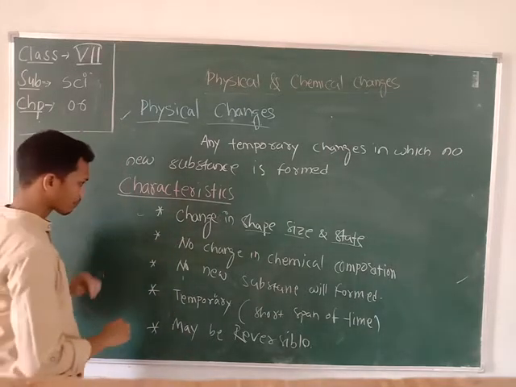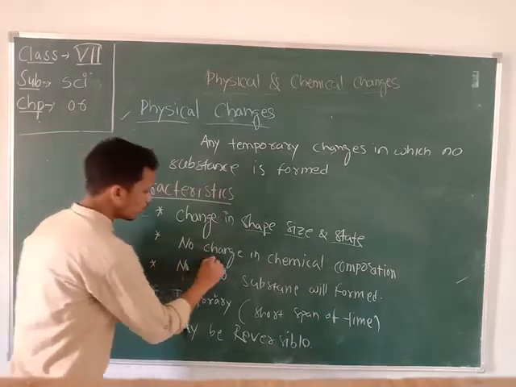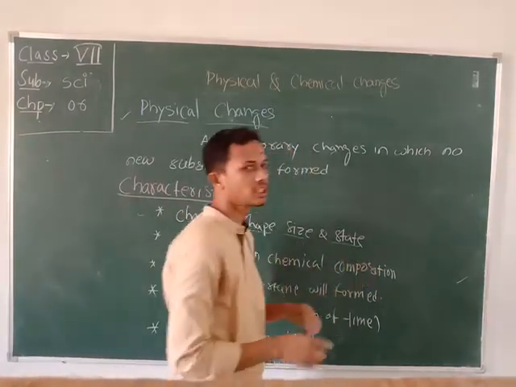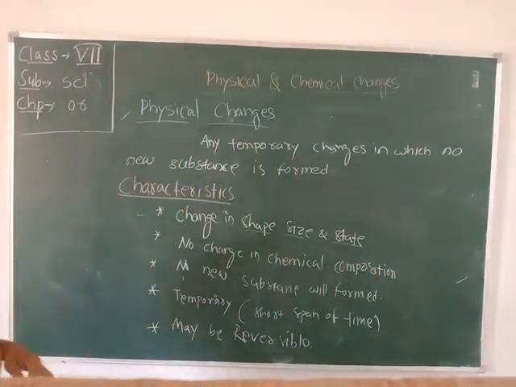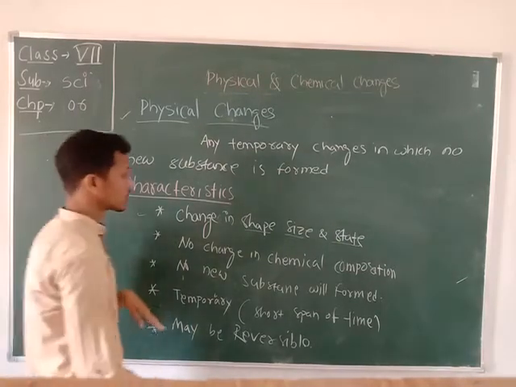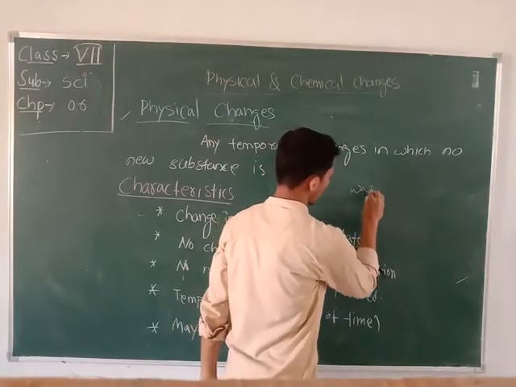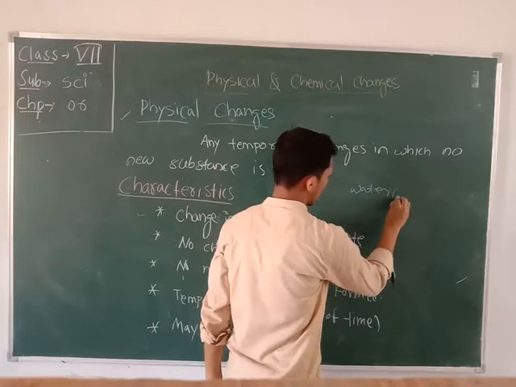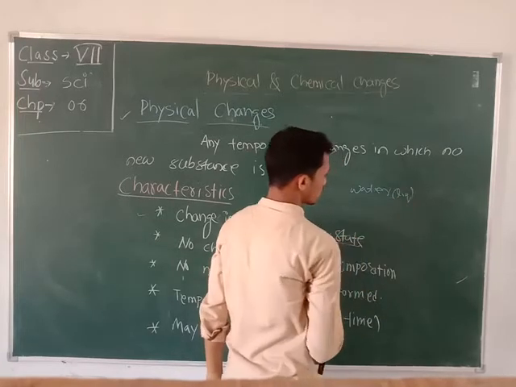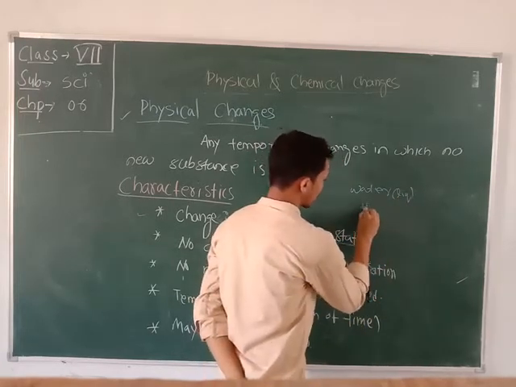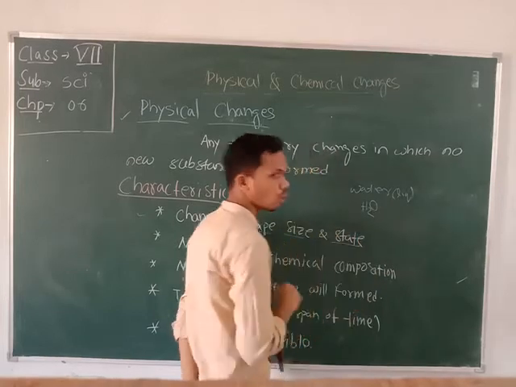After that, in this process there is no change in the chemical composition of the substance. So what is that? Suppose water, which is present in liquid form. The chemical composition of water is H2O.